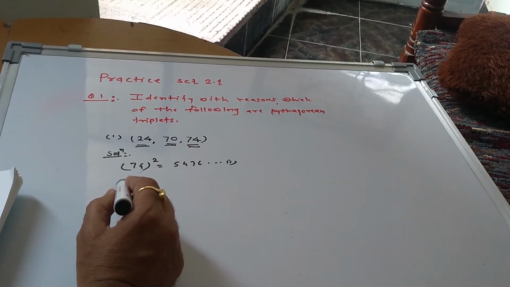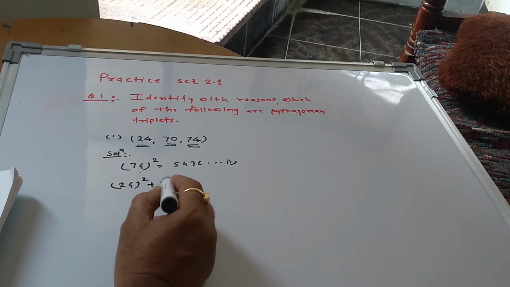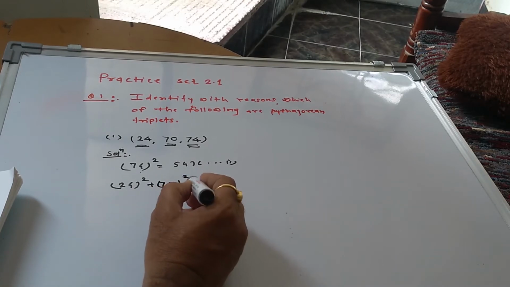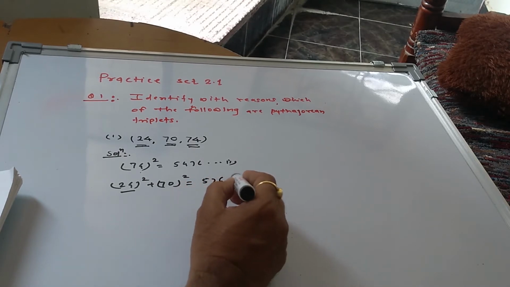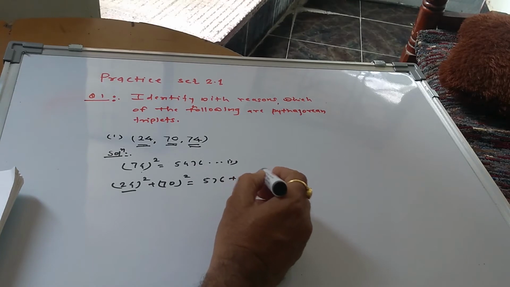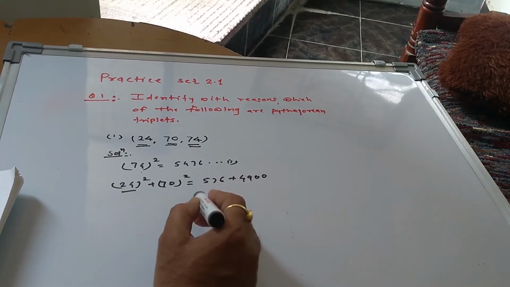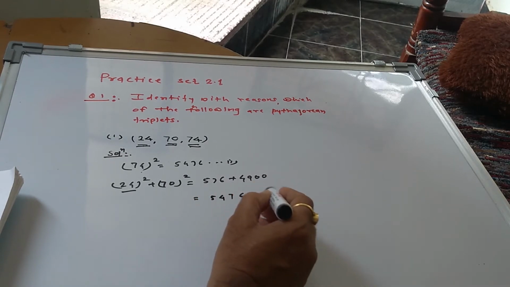So now 24 square plus 70 square is equal to, what is 24 square? That is 576 plus, what is 70 square? That is 4900. That is equal to 5476.